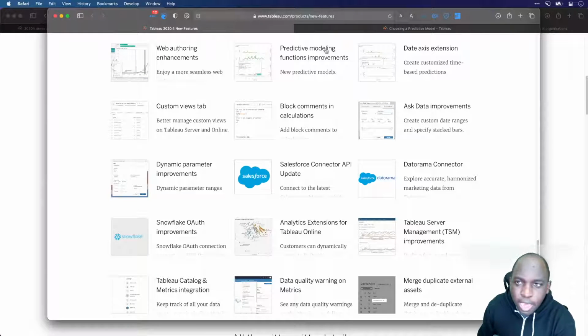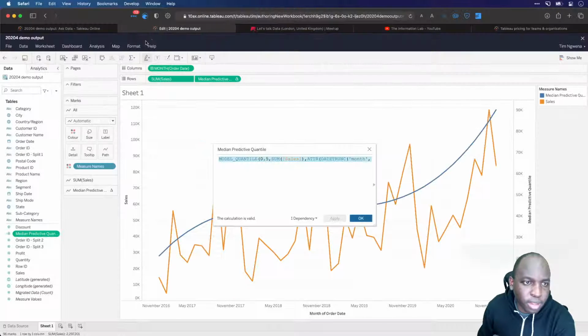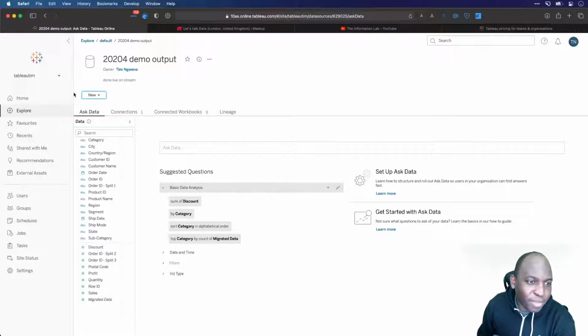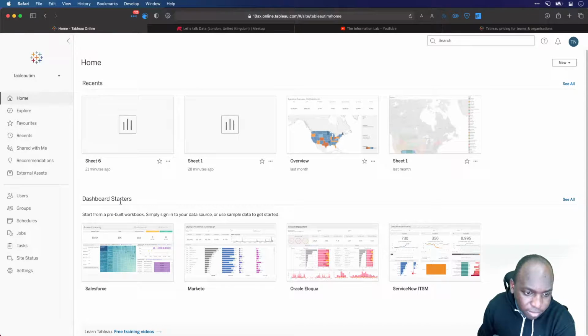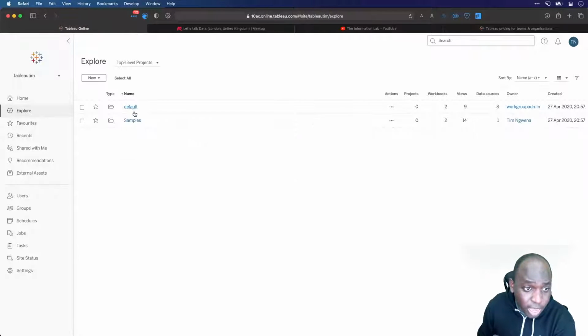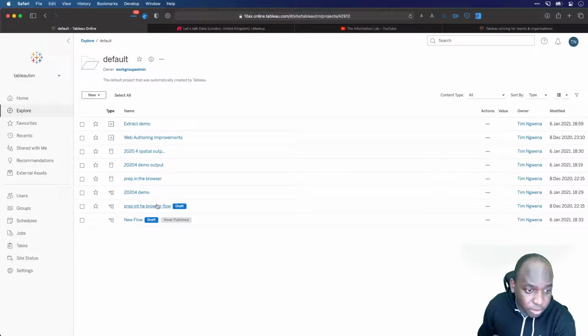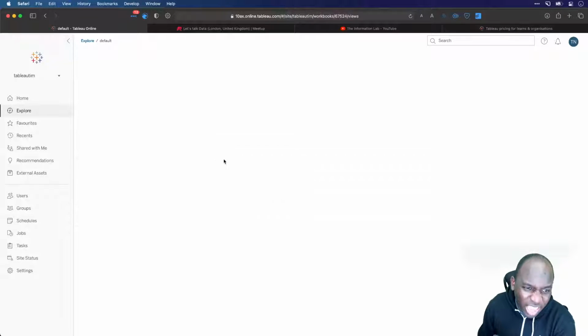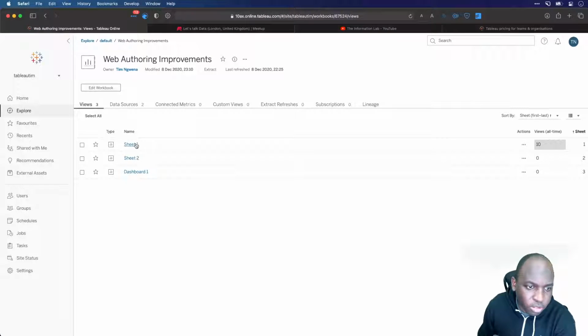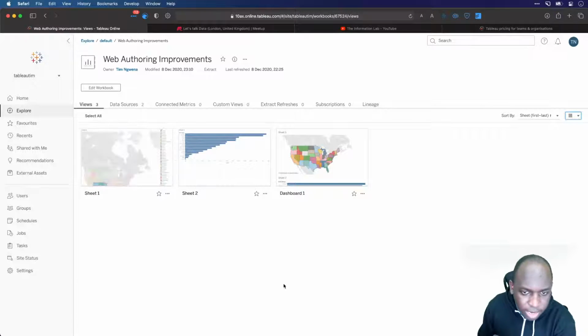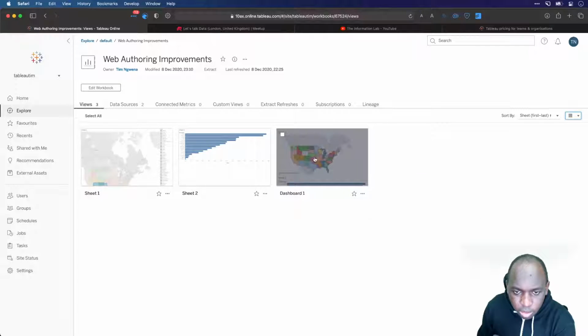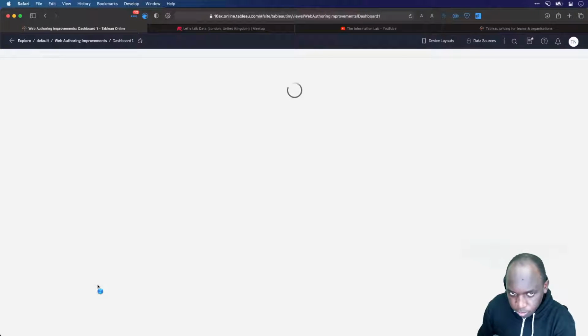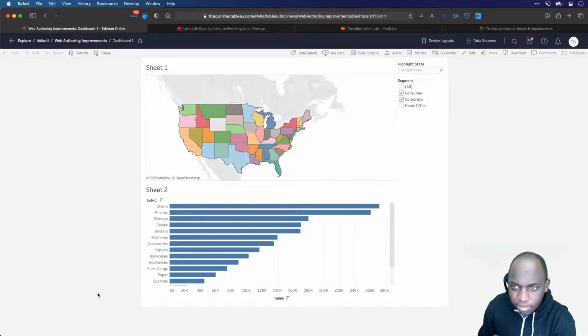Custom views tab. Okay, this is a nice easy one to show you. This is a nice change of tone after covering predictive models. If I go back in here to the home view, and I just go to Superstore workbook, there's got to be a workbook in here that I can look at. I'll look at web authoring improvements, and let's look at this as a grid view on the right hand side, and I will go to dashboard 1, which is another ugly dashboard that I built a long time ago to demo a feature. This looks more coherent than my previous one though.